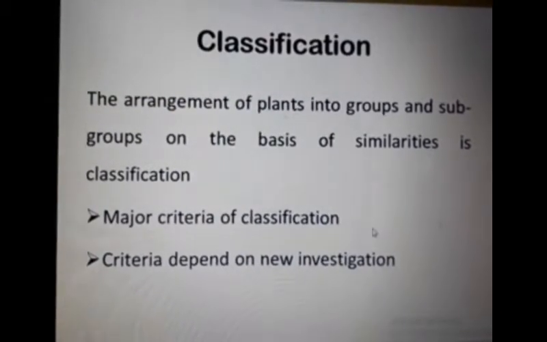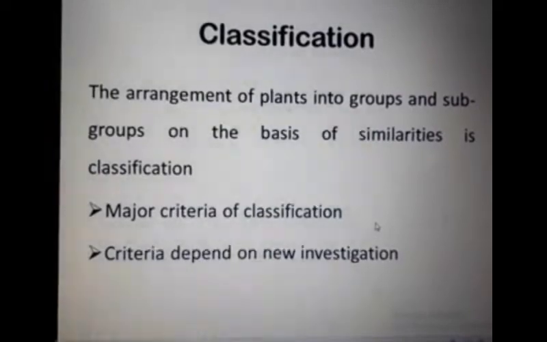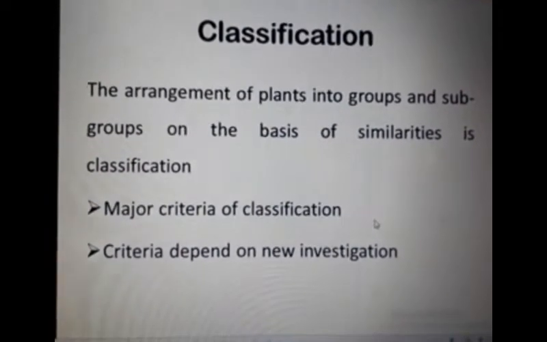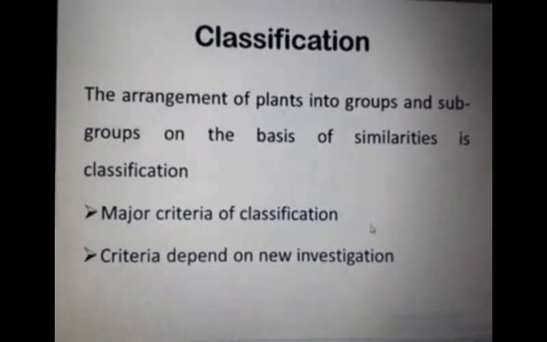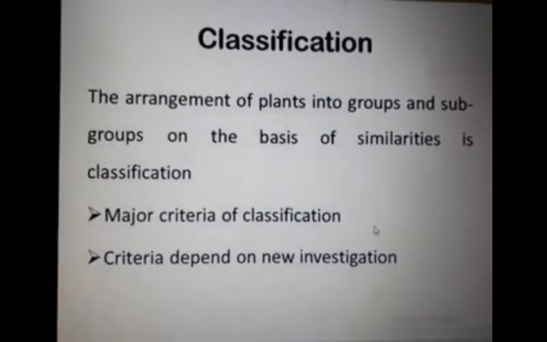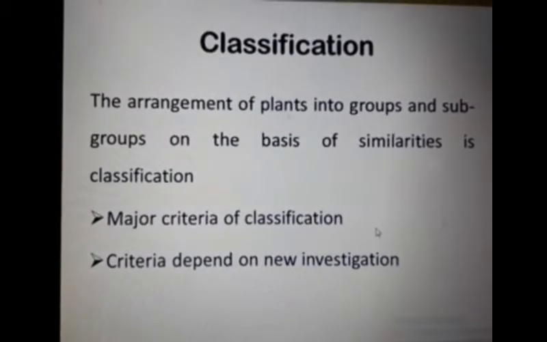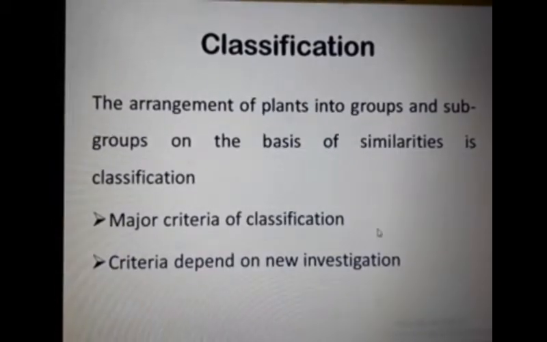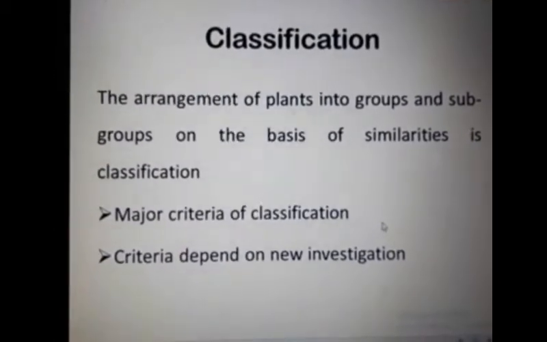Now all algae are taken as eukaryotes. As cyanobacteria are prokaryotic, they were removed from algae and placed in Monera. Many changes in criteria have occurred during the whole history of classification. So this is the new investigation criteria.